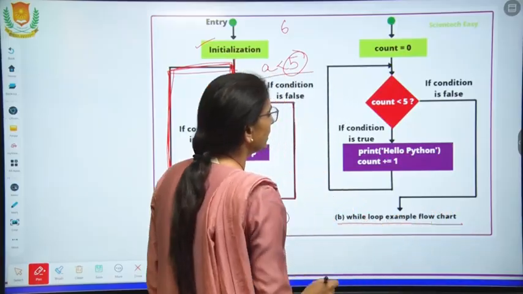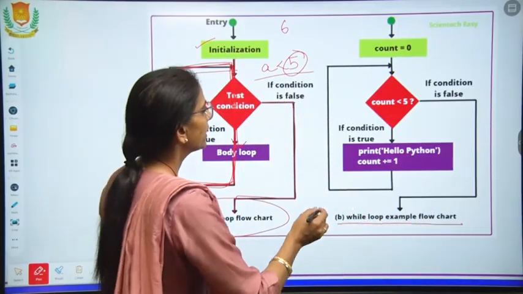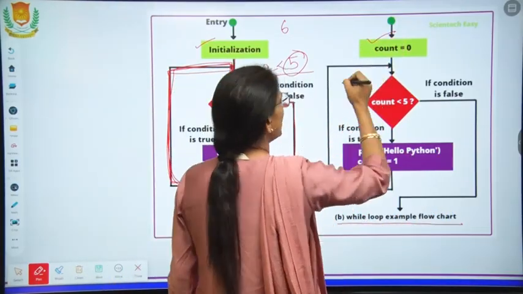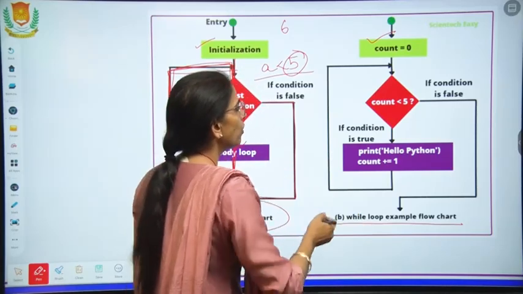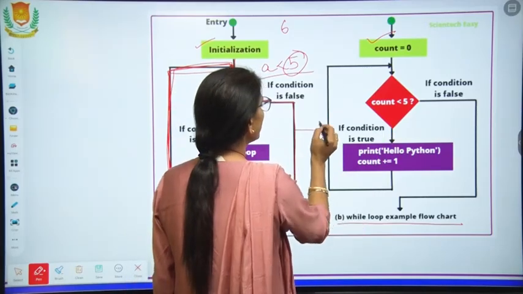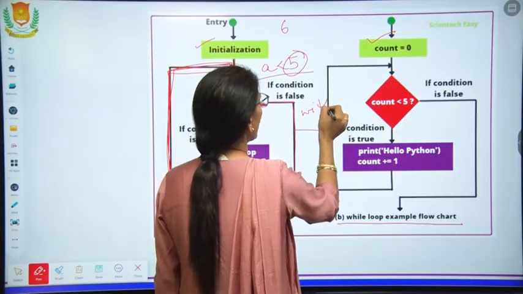Now this is another example we have taken. Right now the value of count is 0. We are just placing it with the value now.